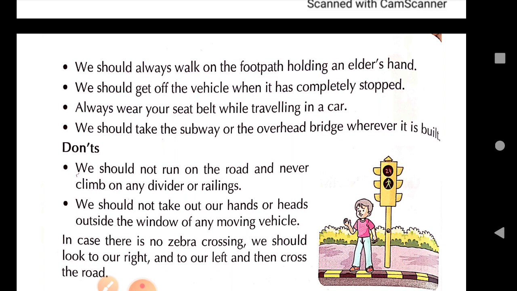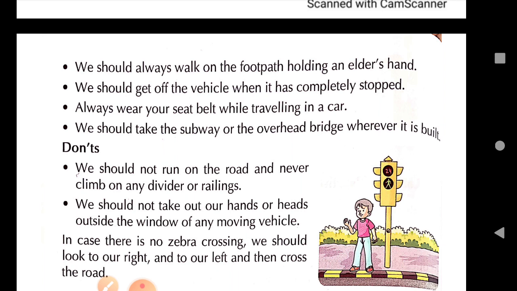Suppose at times it so happens that the driver has to apply the brake suddenly. For the person sitting in front, it is essential, it is mandatory to wear the seat belts. If they are not wearing a seat belt, they can be fined. Because sometimes suddenly some vehicle or someone comes in front, and the driver has to apply the brake suddenly.